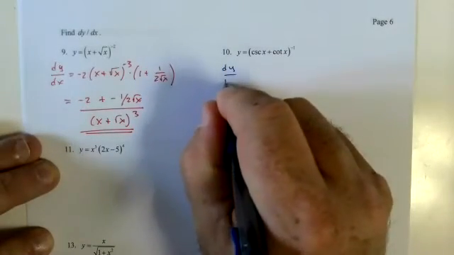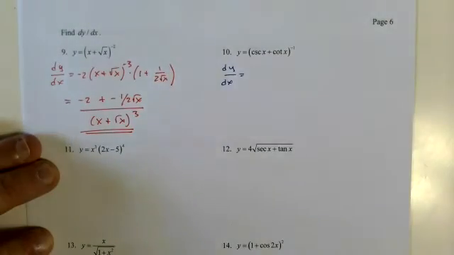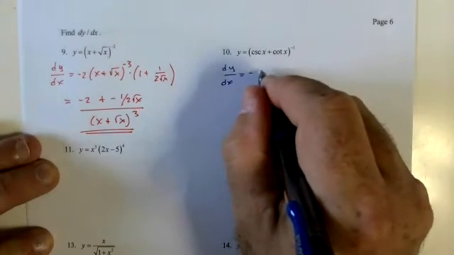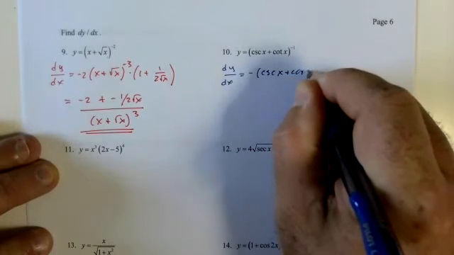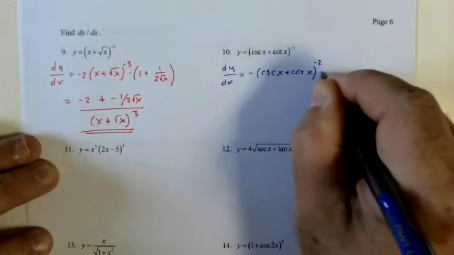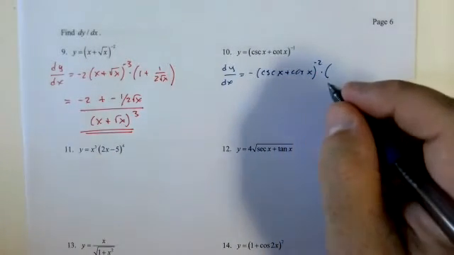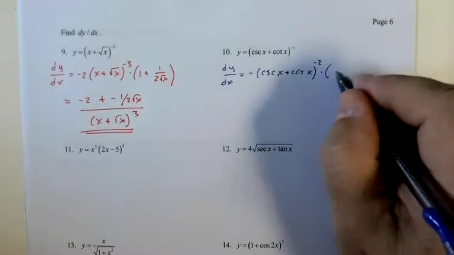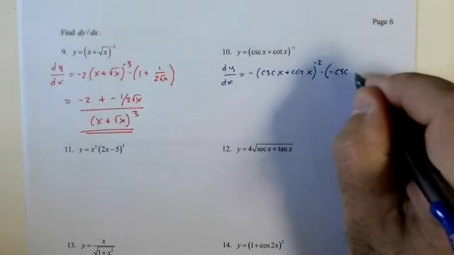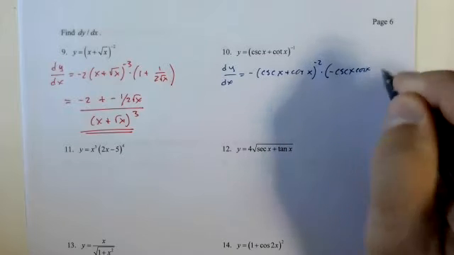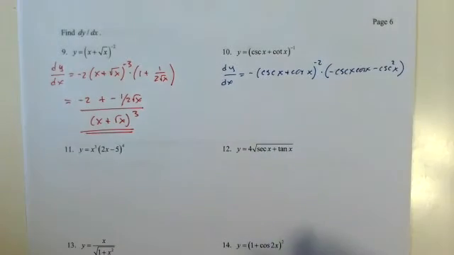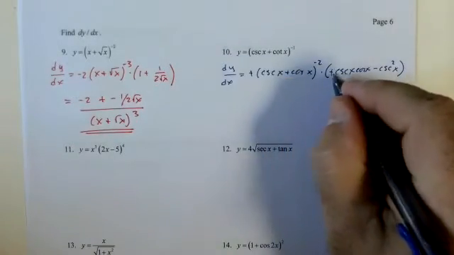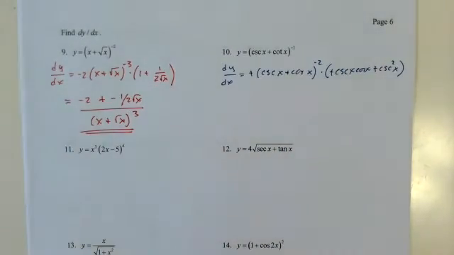dy dx equals negative cosecant of x plus cotangent x to the negative second times negative cosecant x cotangent x minus cosecant squared x. Get rid of all those.